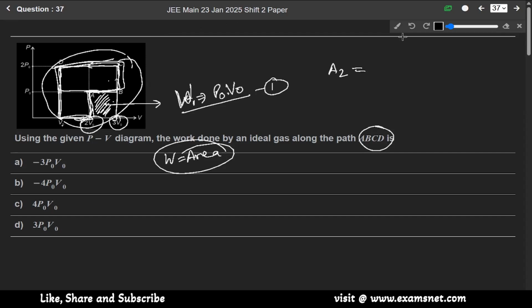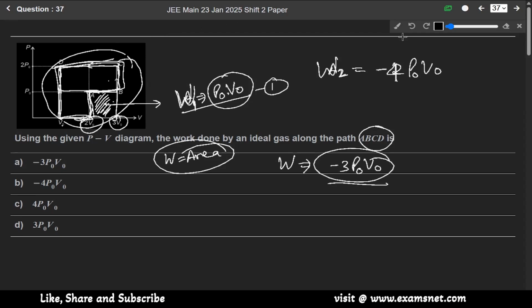So here work done is P naught V naught, and here the work done will be minus 4 P naught V naught. When we solve it, we get work done equals minus 3 P naught V naught. So option A is the correct answer.